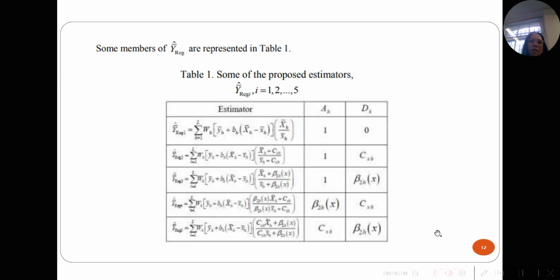Right, next. Here are some members of the proposed estimator, as shown in table 1. As you can see, you can use any available auxiliary information, for example, the coefficient of variation, the coefficient of kurtosis, and so on.